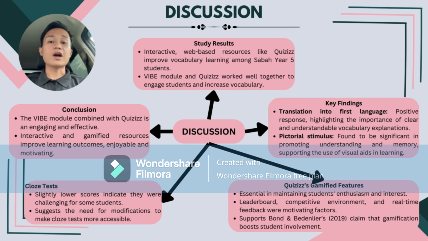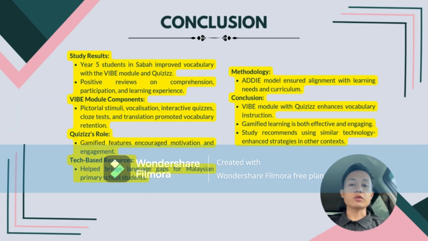To conclude, the Vibe module and Quizizz provide a highly effective, engaging way to teach vocabulary, making learning both enjoyable and impactful. Year 5 students in Sabah showed significant vocabulary improvement when the Vibe module was paired with Quizizz. Students appreciated its simplicity, engagement, and effectiveness. As for the key components of Vibe, pictorial stimuli aided visualization and memory. Vocalization improved pronunciation and context usage. Interactive quizzes kept students engaged.